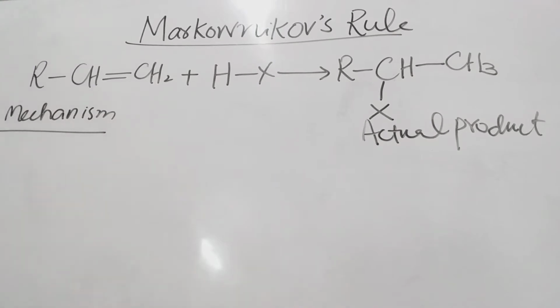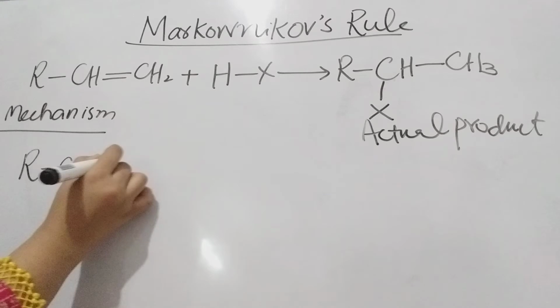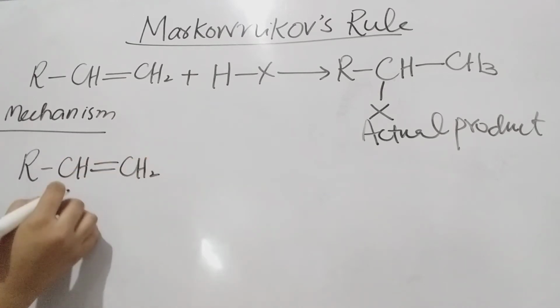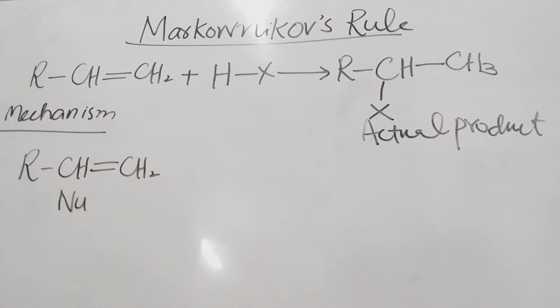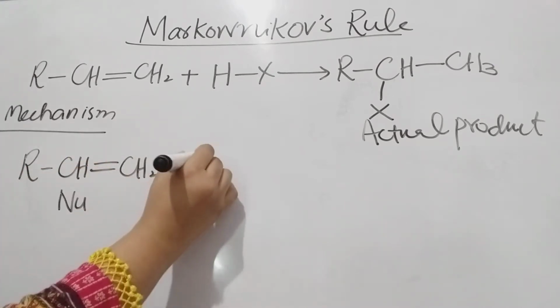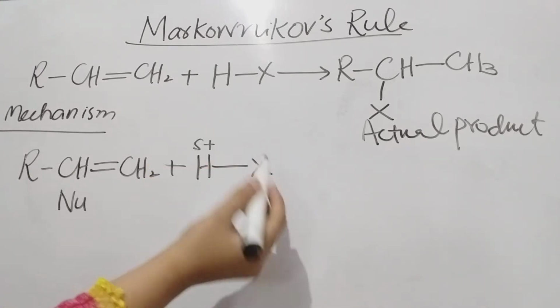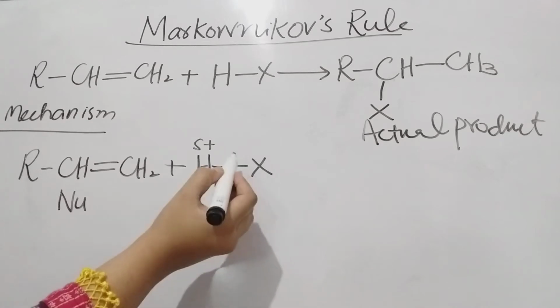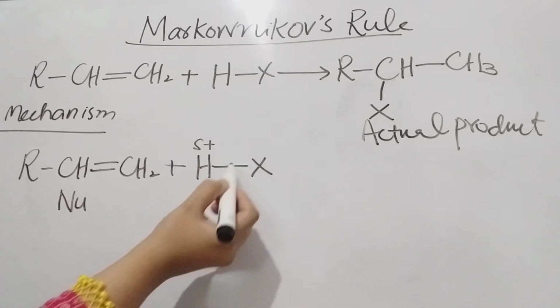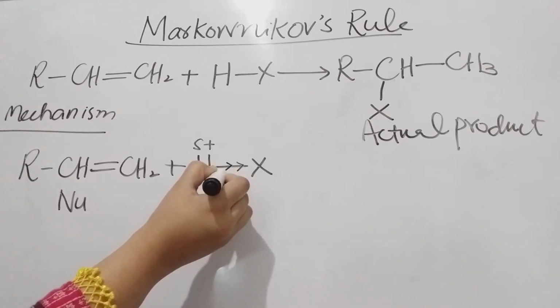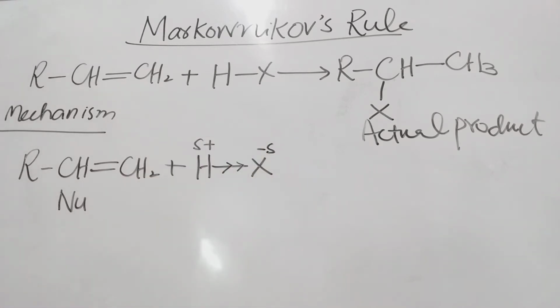So, what would happen during the mechanism, always keep in mind alkene has a nucleophilic character, meaning it is always in attacking form. However, in the case of HX, this reagent, hydrogen is partial positive, because the halogen is a more electronegative atom as compared to hydrogen, it is drawing the electron density towards it, so it will be electronegative.